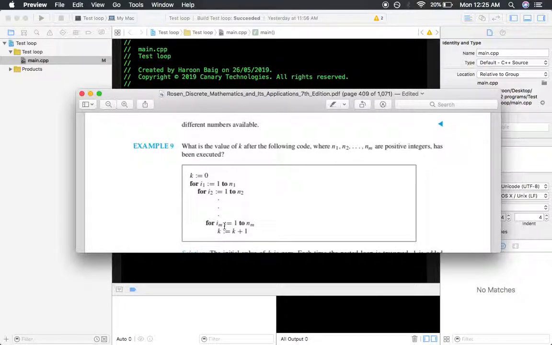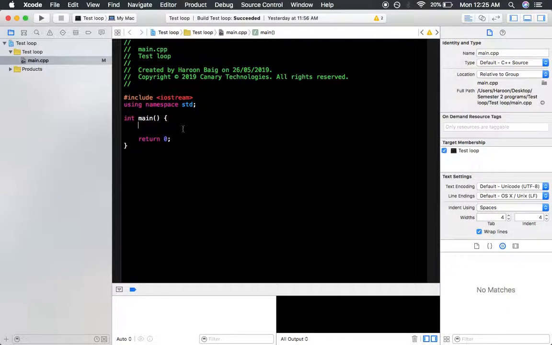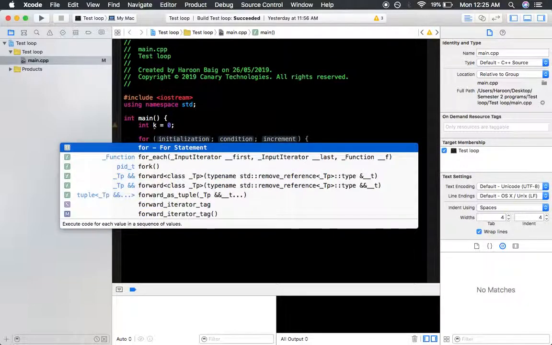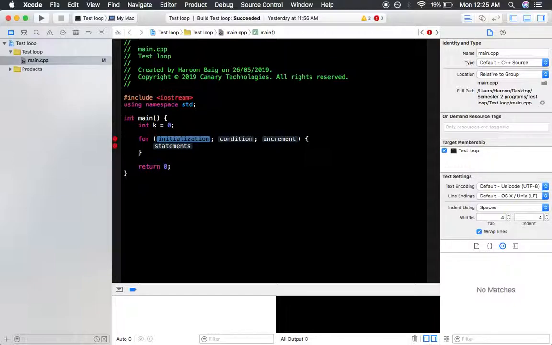So instead of m, we can take any integer value. For example, we can nest 5 loops or 6 loops. In this video, I'll nest 3 loops, in order to show you guys how the nesting of more than 2 or 3 loops actually works. So let's first declare our variable, that is int k, and let's set it equal to 0. So 0 will be its initial value. Then what we are going to do is make 3 loops, meaning the parent loop and then 2 nested loops inside this for loop.